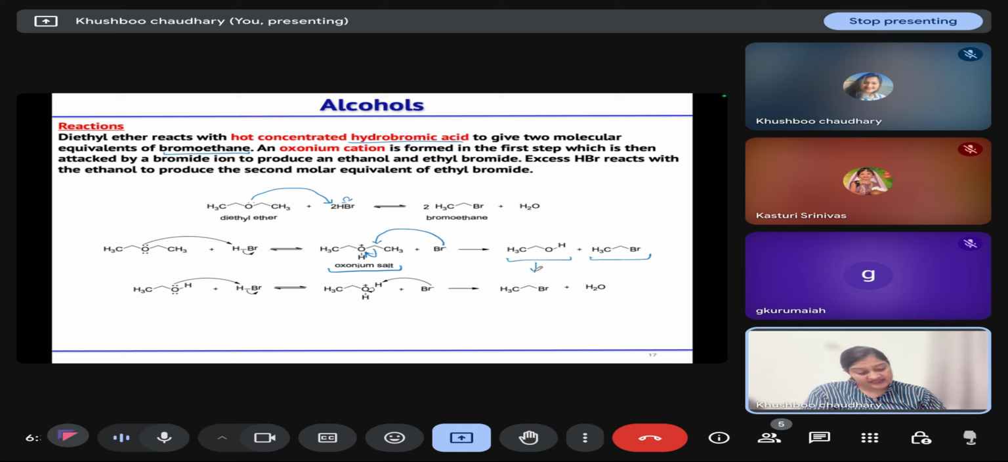And further, this alcohol we can also convert to alkyl bromide. In the presence of acid, it will get protonated, and then bromide will attack at the carbon having this leaving group attached to it, and it leads to the formation of your alkyl bromide. So 2 moles of alkyl bromide we will get from 1 mole of ether.